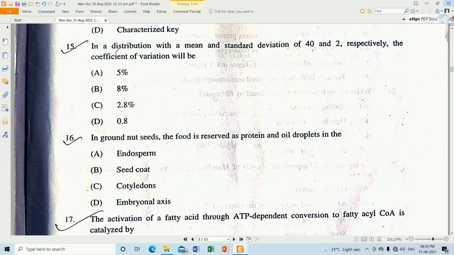Question number 15. In a distribution with the mean and standard deviation of 40 and 2 respectively, mean is 40 and standard deviation is 2. So what is the coefficient of variation? Coefficient of variation will be standard deviation by mean, so that will be 0.05. That will be denoted in the percentage. Sorry, that will be 5%.